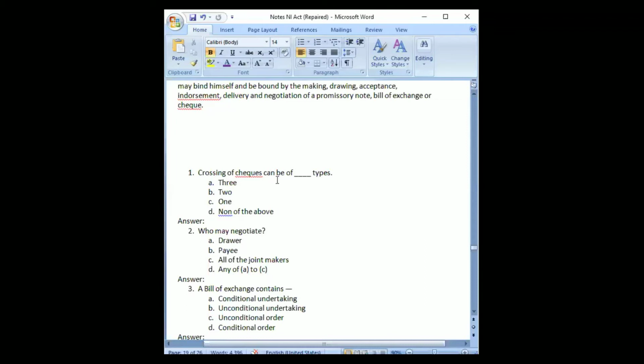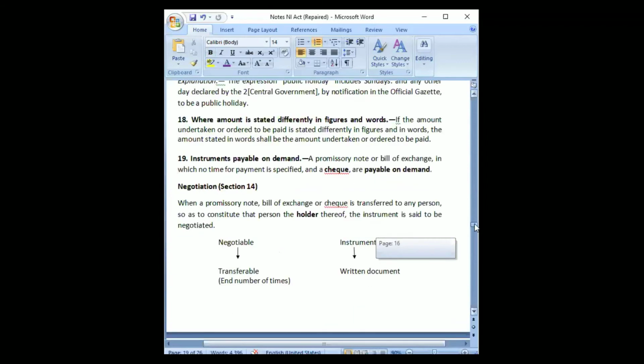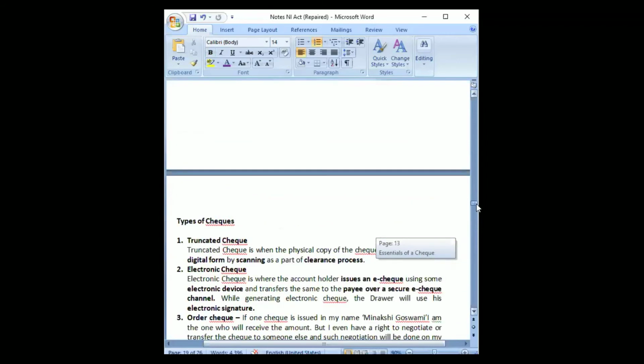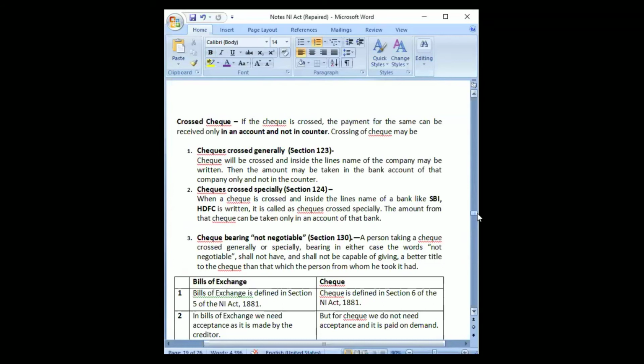Okay. Crossing of checks can be of how many types? Three types? No, crossing of check is two types. We saw three types, but what happens? That day also I told you that crossing of check is of two types only. It is generally and specially, sections 123 and 124. In both the cases, there is one condition, not negotiable, which may be applicable.